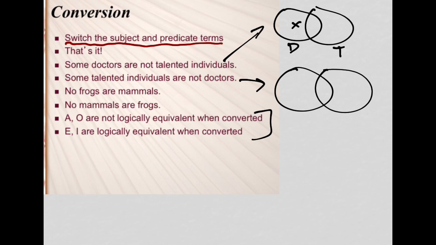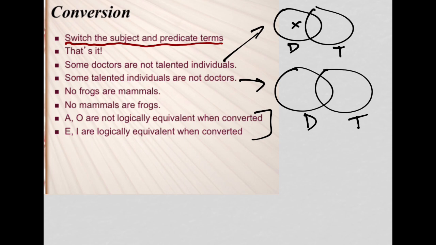Now, as I said in previous videos, it's really important that you label your Venn diagrams exactly the same way from one to the next. So we're going to go doctors on the left, talented individuals on the right, even though, in accordance with conversion, the talented individuals is the subject term of the new statement, and doctors is the predicate term. But we want to compare them to see if they're saying the same thing or not, and to do that, you have to have the same labeling from one Venn diagram to the next.